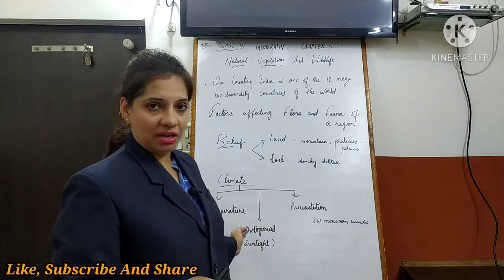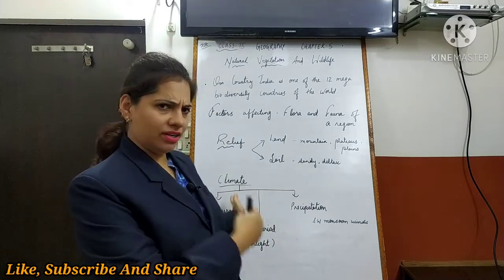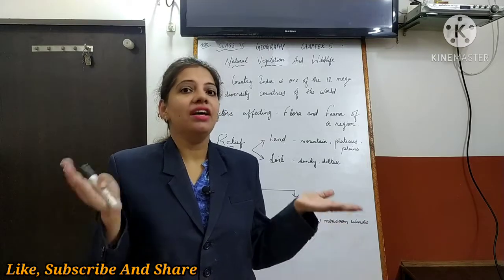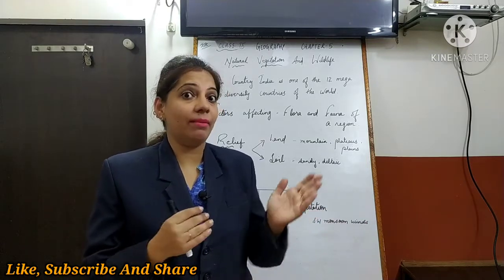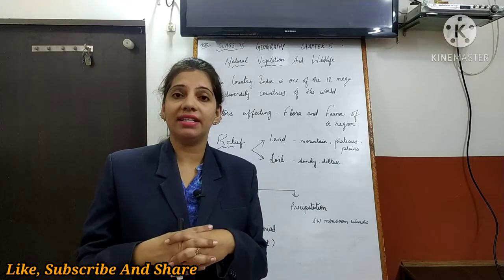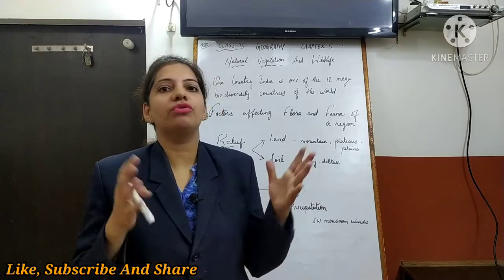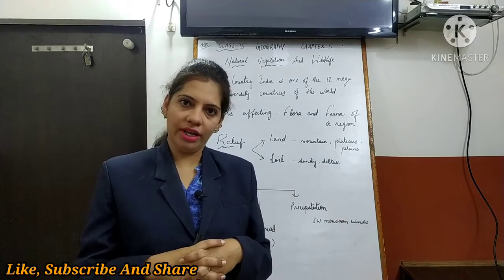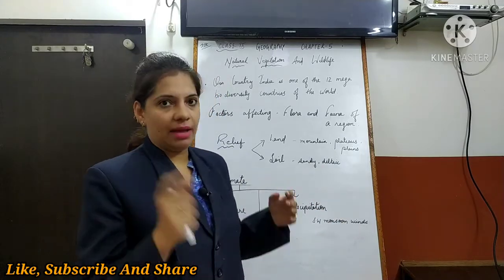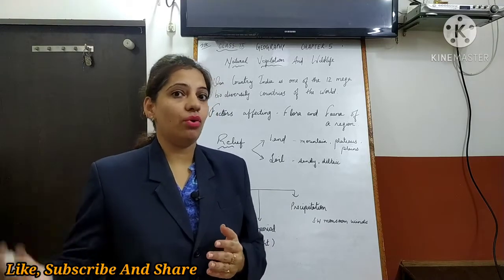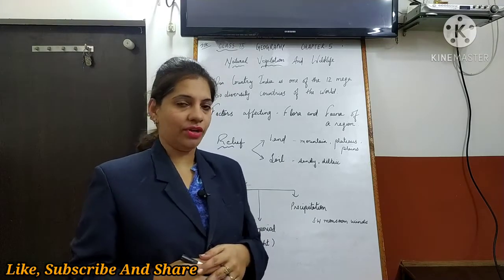Photoperiod. In general words, you can mention here sunlight. Sunlight also varies according to temperature. Somewhere it is hot, somewhere it is less. So the areas which have good temperature conditions support dense vegetation. For example, in summer, when we have a long period of sunlight, the plants grow faster in that particular period.